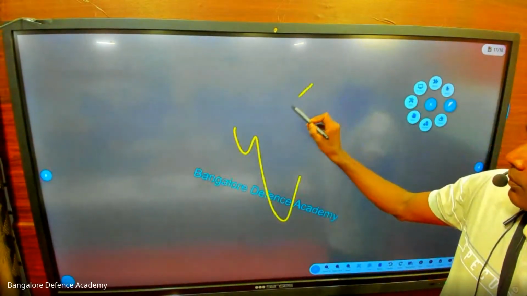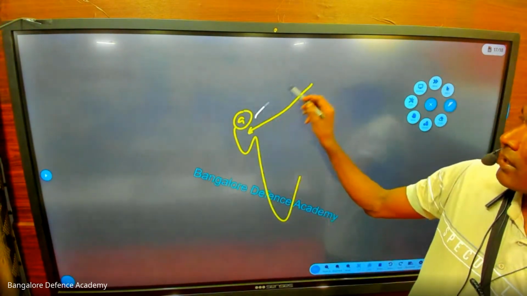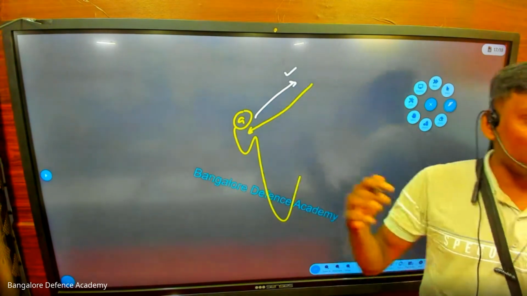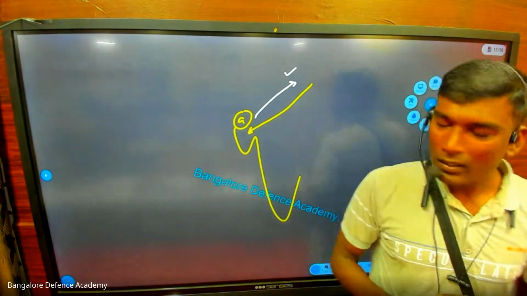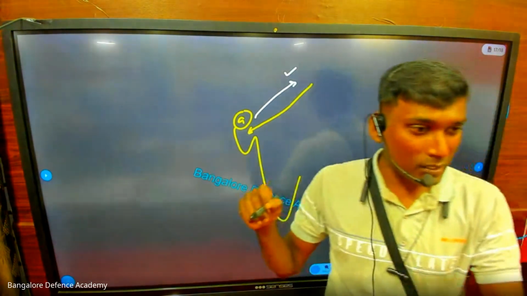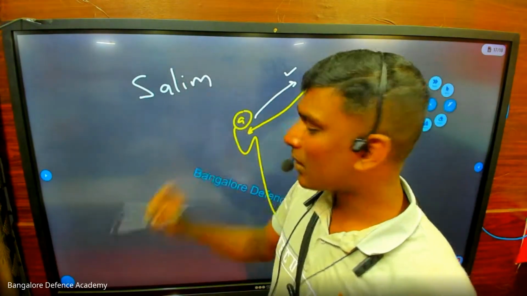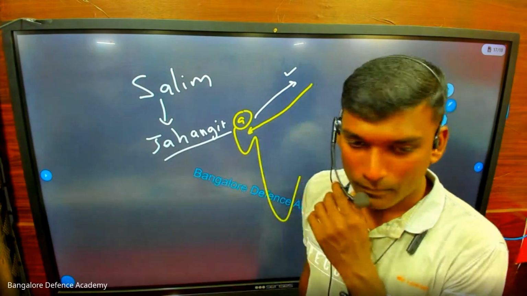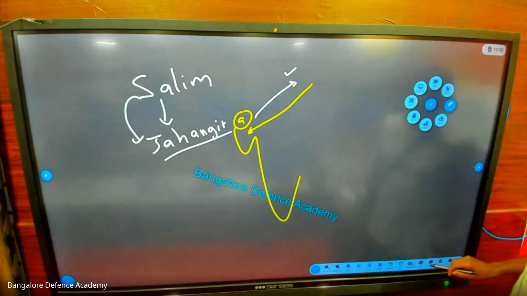So from UP, he goes to Gujarat. There is a battle in Gujarat, and he returns back. When he returns, there was good news waiting for him. Akbar was now a father to a baby boy. Akbar was very happy. He didn't know what name to keep, so he said he would keep the name of the saint who blessed him. So that boy's name was kept as Salim. This Salim is Jahangir. Who comes after Akbar? Salim's other name is Jahangir.